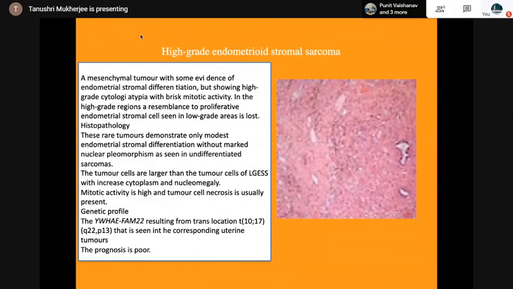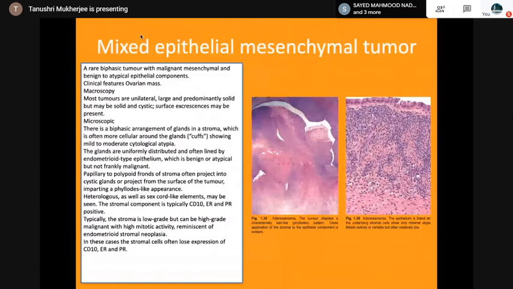Then there can be a mixed epithelial mesenchymal tumor, adenosarcoma, a biphasic tumor with malignant mesenchymal and benign to atypical epithelial components. The stroma is low-grade but can be high-grade malignant with high mitotic activity. The stromal cells often lose expression of CD10, ER and PR.